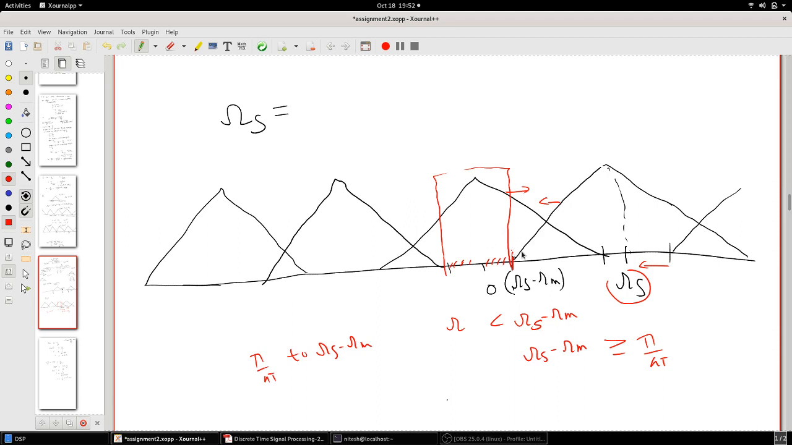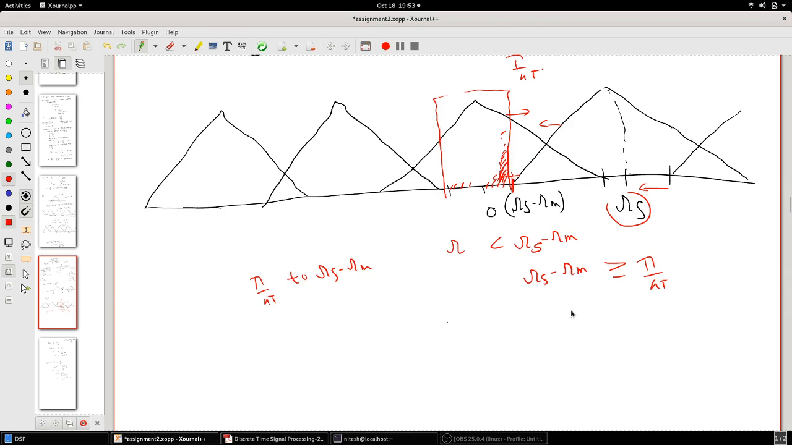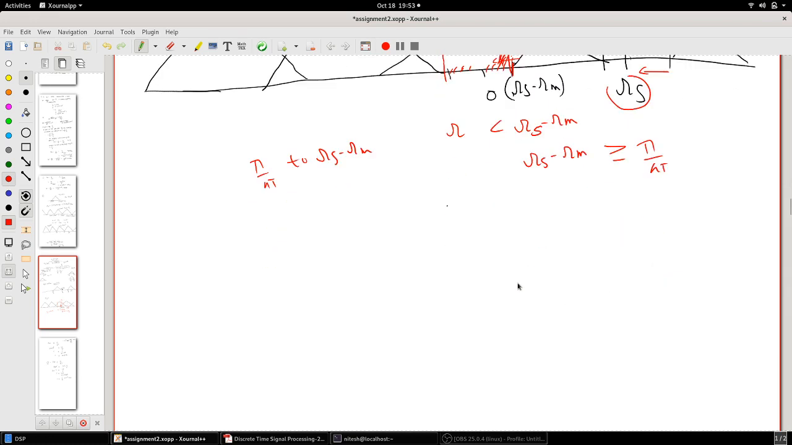So if you come closer, if your ω_s minus ω_m goes below π/4T, then you will get some aliasing which will pass through the filter, which is π/4T. So that doesn't make sense. That's why you should have ω_s minus ω_m greater than or equal to π/4T. That's your second bound.